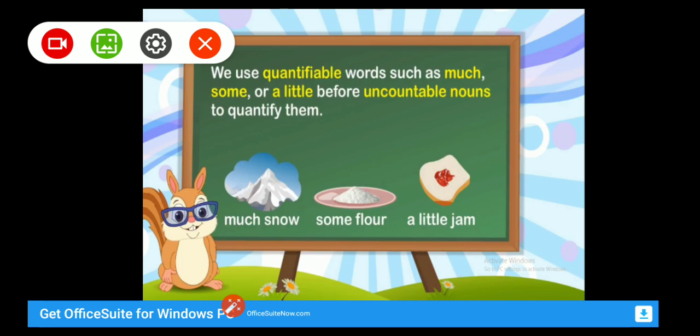So, we use quantifiable words such as much, some, or a little before uncountable nouns to quantify them. For example, much snow, some flour, a little jam.